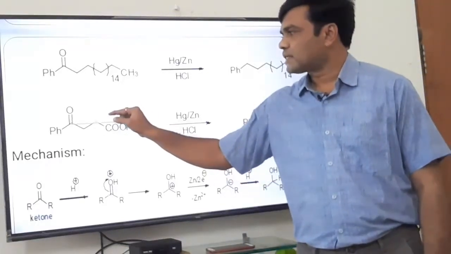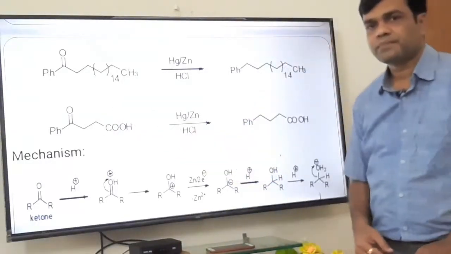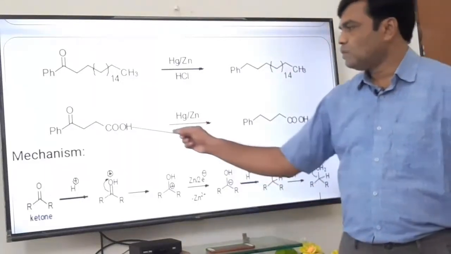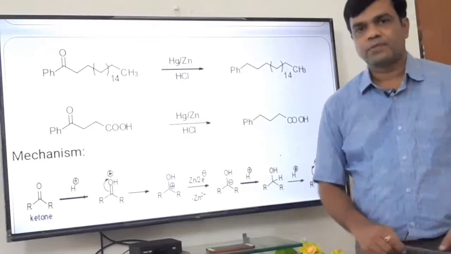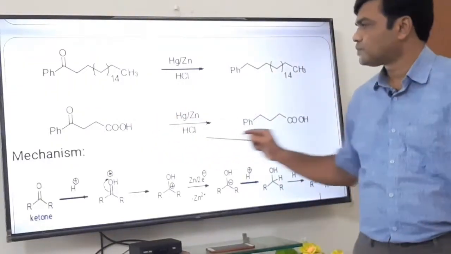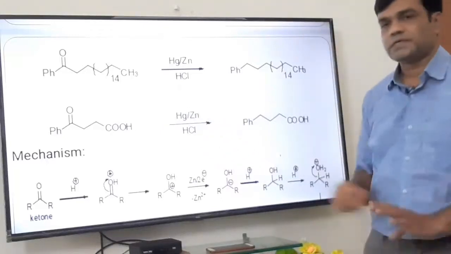Here, two functional groups are there. One is the carbonyl group and the other is the COOH group. The COOH group is as it is, no change. The C double bond O is converted to CH2.